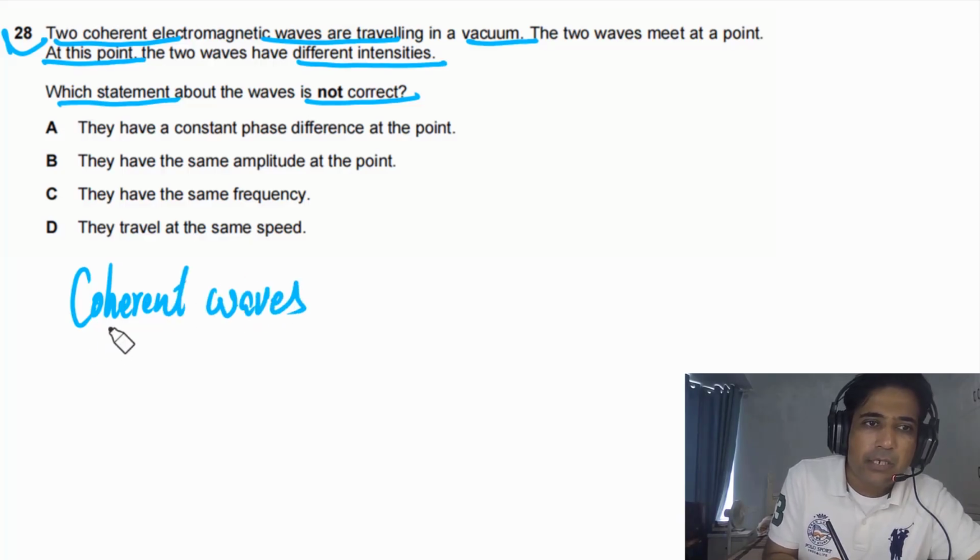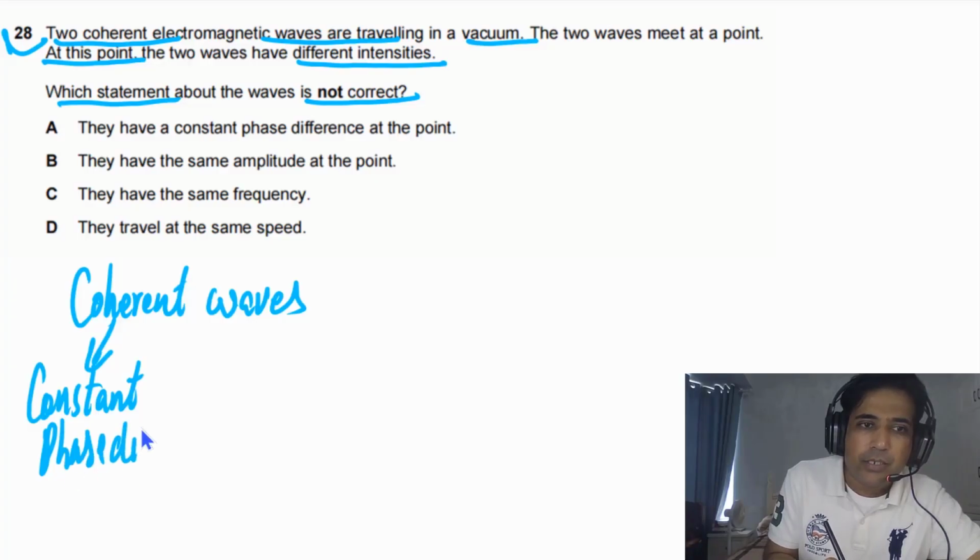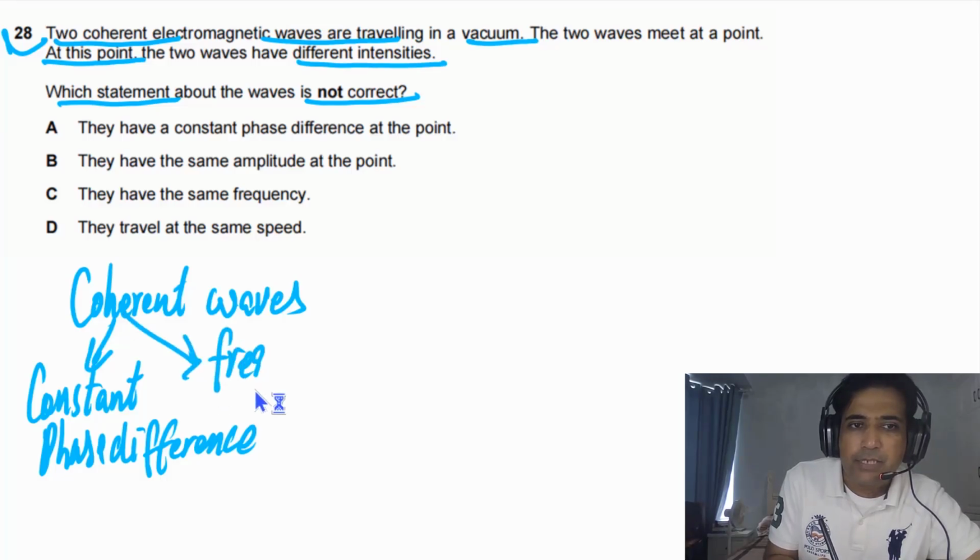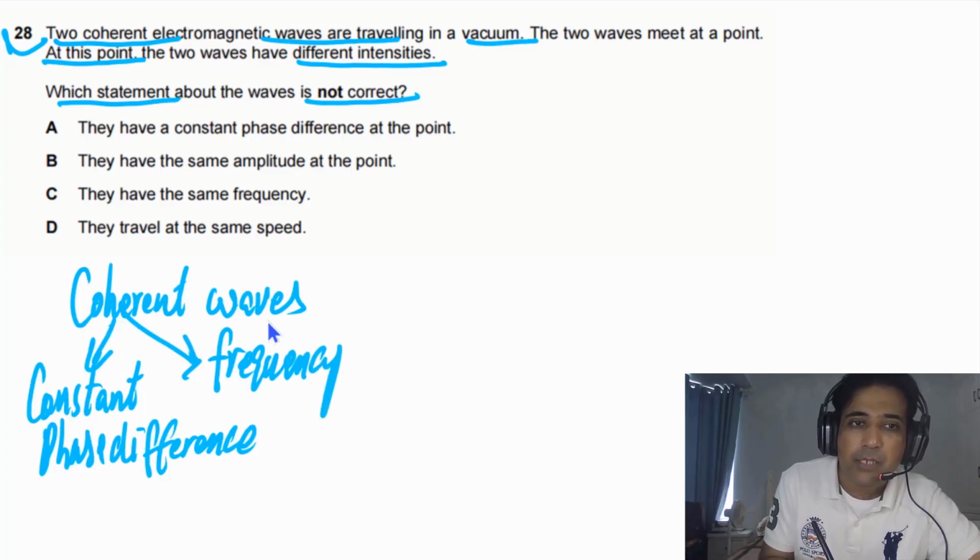Two waves are coherent if they have constant phase difference. So this is the first condition, constant phase difference. And that is only possible if the waves have the same frequency. We can also say they should have same frequency. So we can write down same frequency.